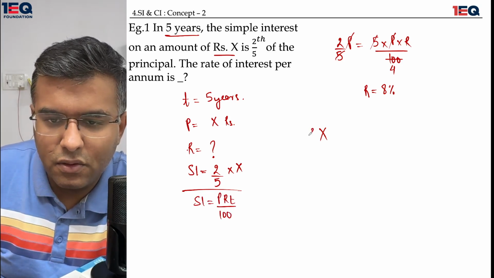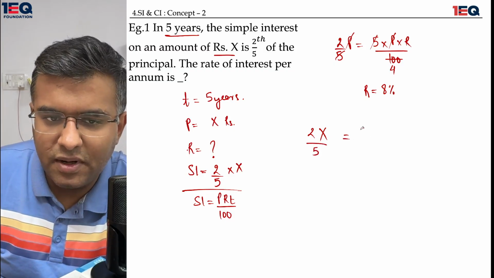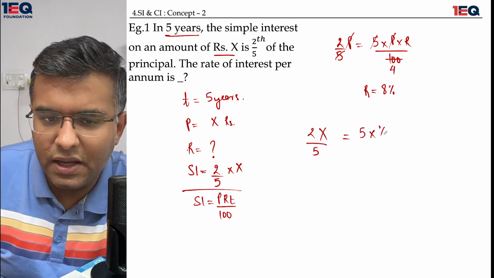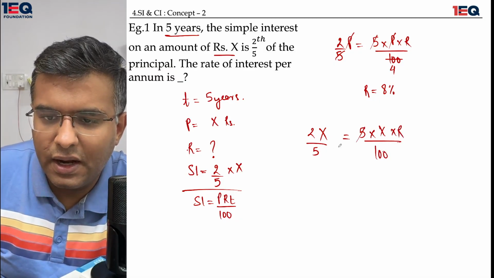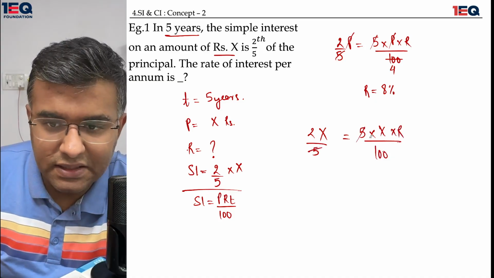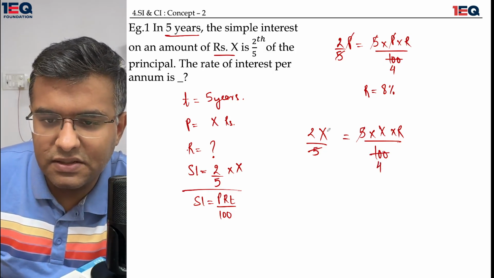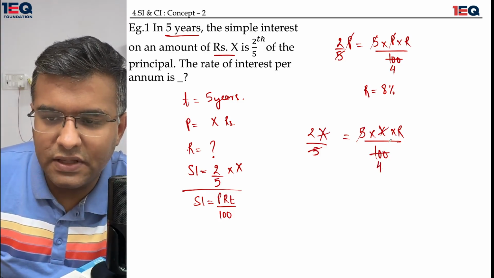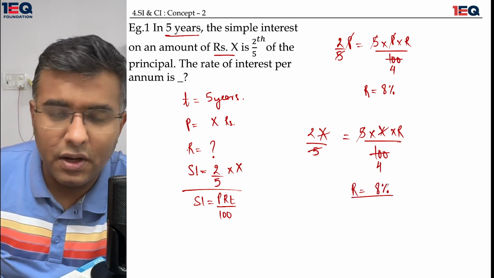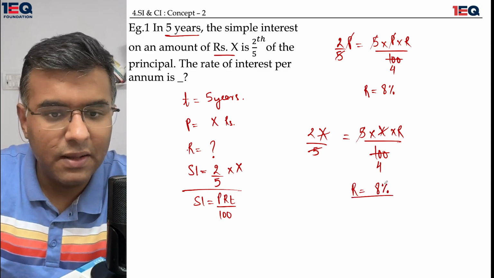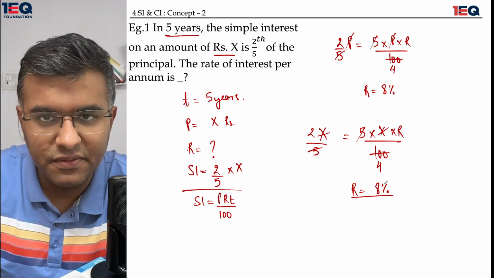When I have 2 by 5 times X being the simple interest, I multiply it by 5 years multiplied by X multiplied by R, the rate of interest, upon 100. At that time, I'm not cancelling these things out. I'm taking 5 down here to 25. Then this would get cancelled as 4. Then X would get cancelled with X, and the rate of interest that I would achieve from it is going to be nothing but 8%. I hope that's comfortable for everybody.